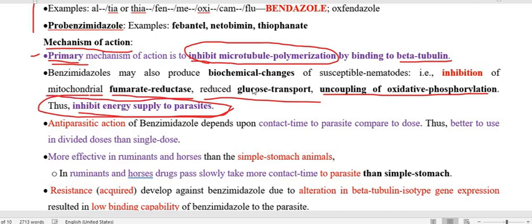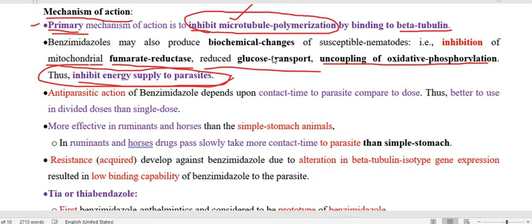So by this way, the energy supply of the parasite is affected, energy is deficient, and then the parasite either dies or is expelled out. Microtubule polymerization performs many functions in nematodes, so microtubule is very important for the worm, particularly nematodes and other helminths.